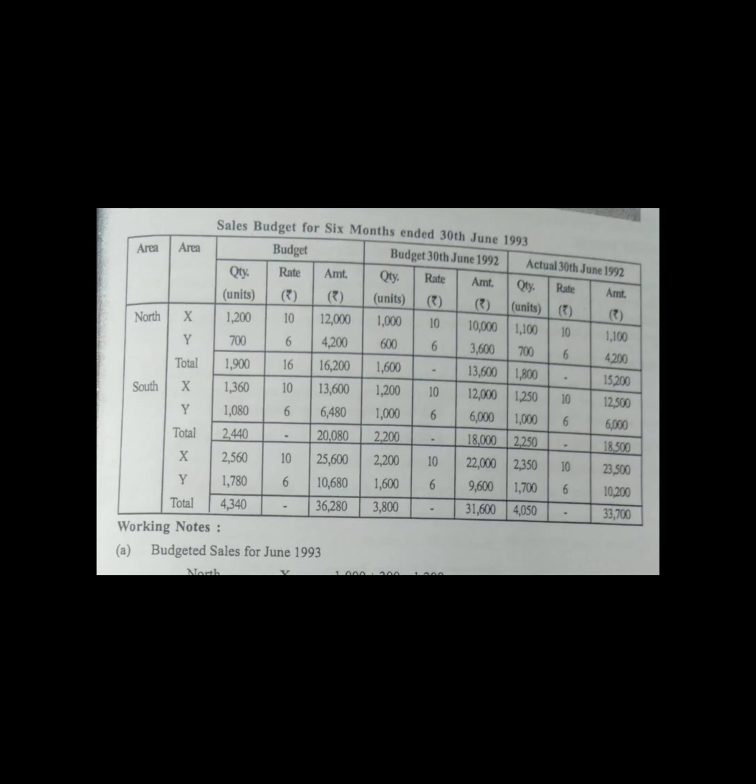If you have the question with you, you can easily write the values also. Write the quantity column first. Then the rate comes automatically: if it is product X, 10 rupees; product Y, 6 rupees. Quantity budgeted for north, west, east zone. East zone is 6,000 units budgeted. This is for 1992 budgeted and actuals. So first we will do budgeted, then we will go for actuals.